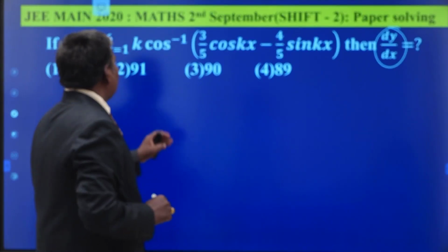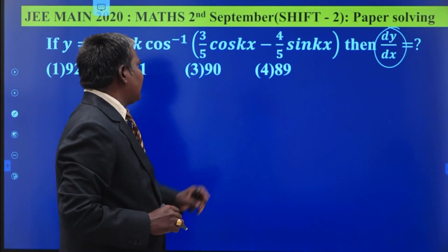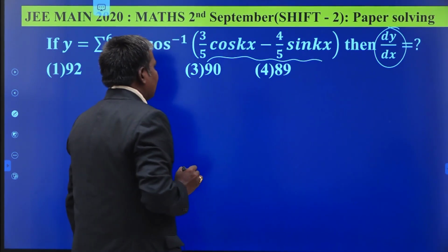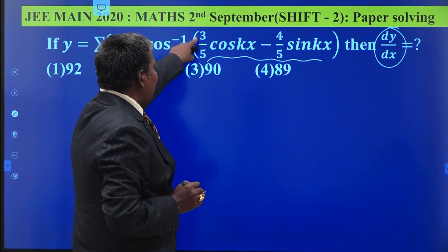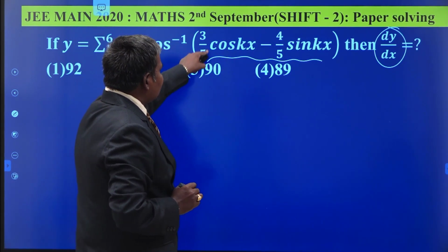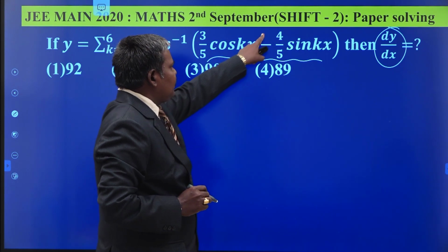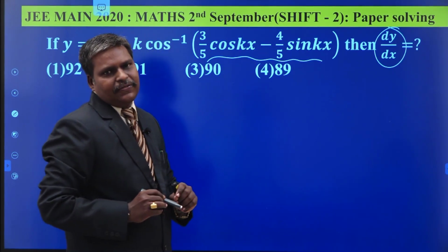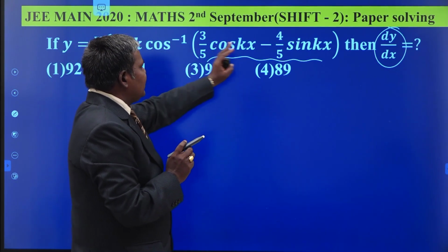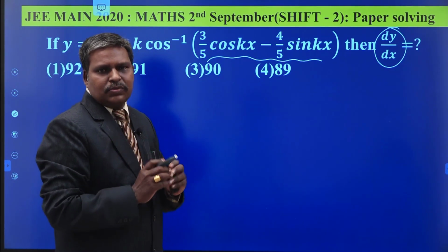Sigma k is equal to 1 to 6, k times of something is there. Dear students, observe the values inside the bracket. 3 by 5 is there, 4 by 5 is there. If you take some cos alpha, immediately this becomes what? Sin alpha. Am I correct or not? If you get some thought in your mind in this manner, the problem is over.